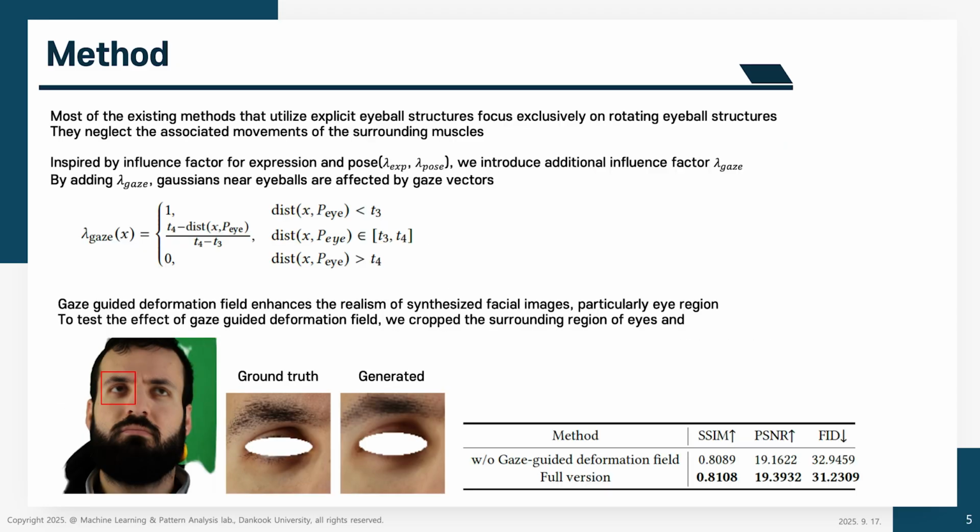Our method introduces additional influence factor lambda gaze to deform the Gaussians on the eye region. Gaussians near eyeballs are affected by gaze vectors to simulate subtle muscle deformations. Our gaze-guided deformation field enhances the realism of synthesized facial images, particularly eye region.